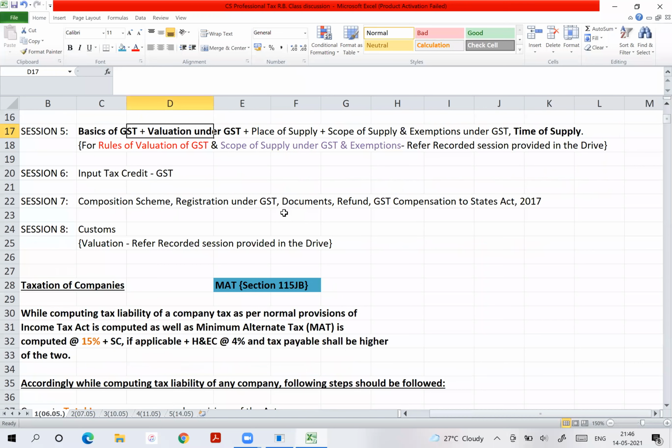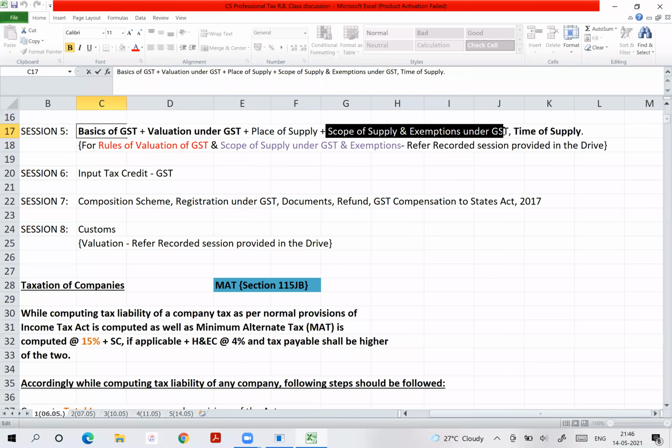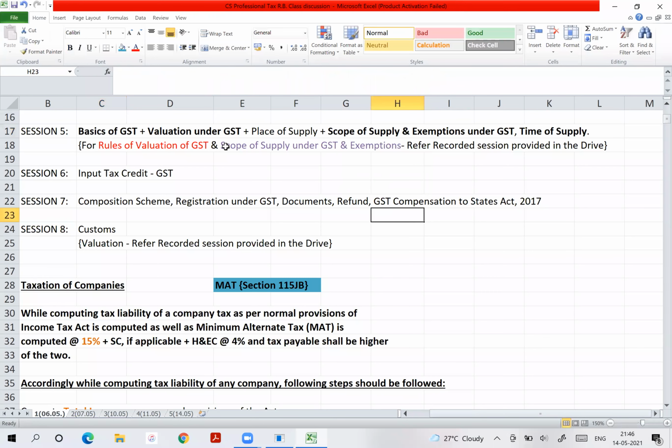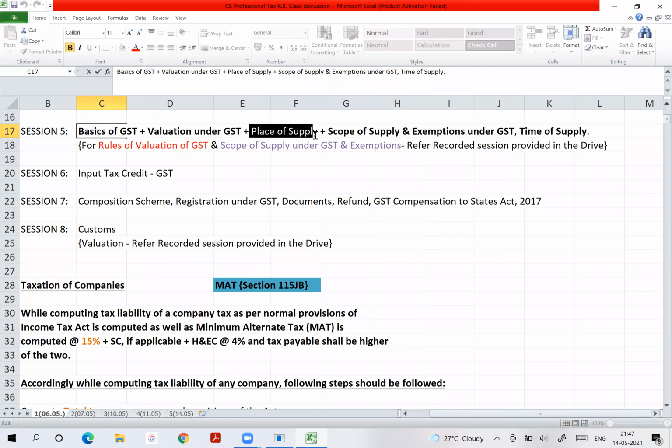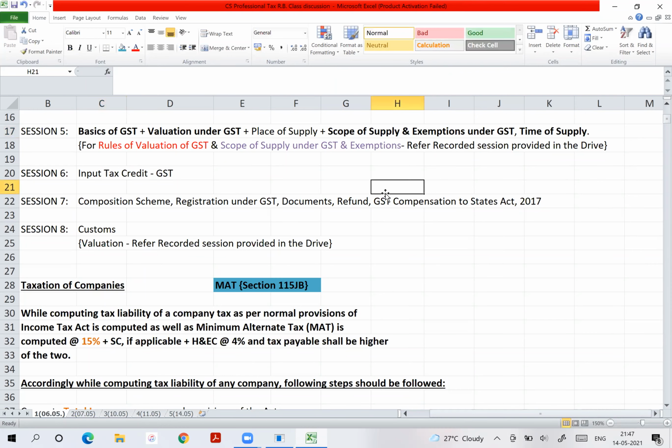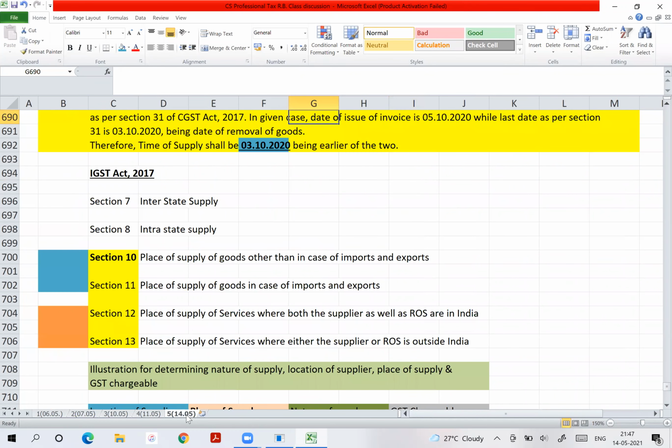Clear? Will we be able to cover that in 1.5 hours easily? We will be able to cover it in 1.5 hours. Don't worry. Scope of supply and exemptions under GST also done. So what is not done is in not bold. This is yet to be done: place of supply and one part of time of supply. That will be in tomorrow's session, that is tomorrow's 1.5 hours. Okay? Are you comfortable with this time?